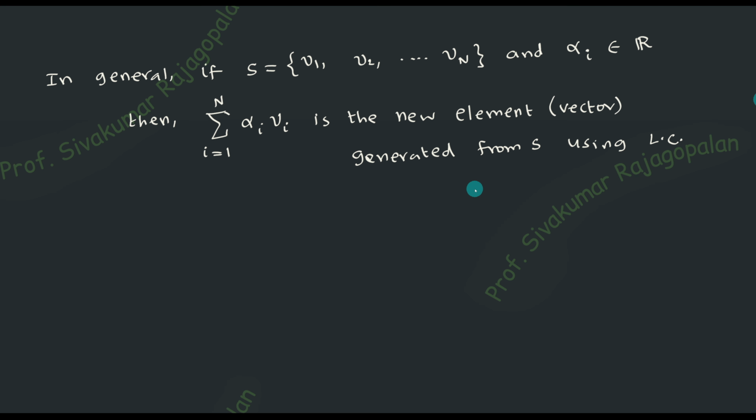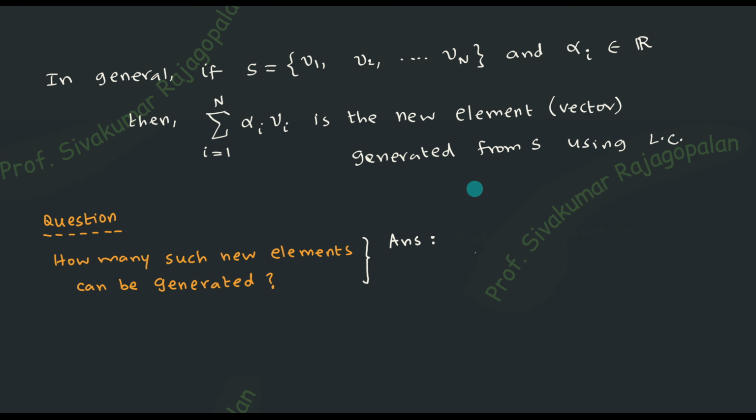So the next question that naturally comes is, how many such summations can you do? This is one summation. The question is, is this the only option? Can you not generate another vector? Vector means element. Can you not generate another element? That is the question. You'll have to think and tell what the answer is. What is alpha? If you think about what alpha is, then you'll get the answer.